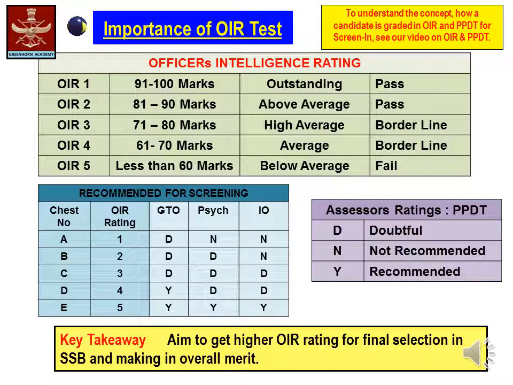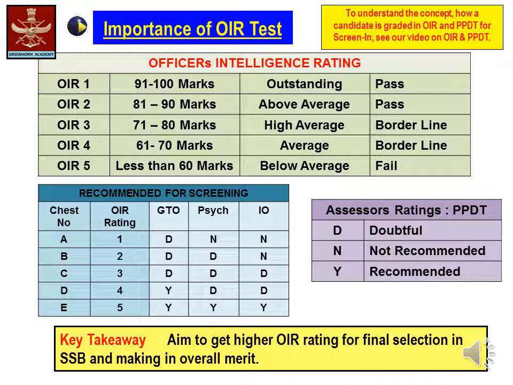OIR 1 and 2 candidates are considered pass, whereas OIR 3 and 4 are considered borderline and OIR 5 are considered fail. All those candidates whose OIR rating comes to OIR 5 are not considered for screening in for stage 2 of the SSB.